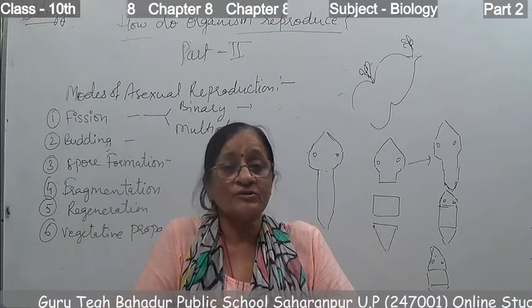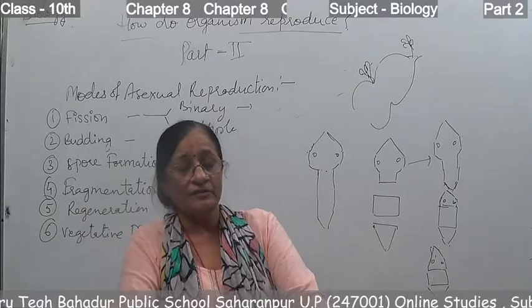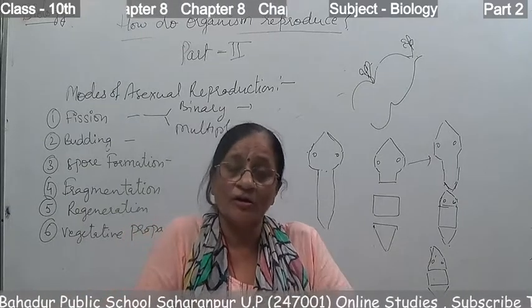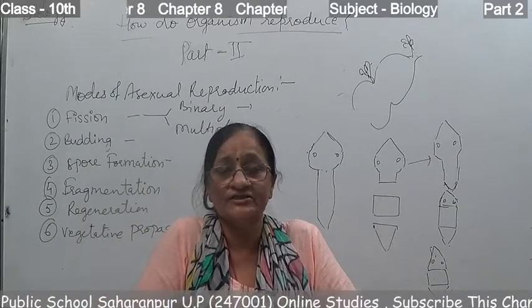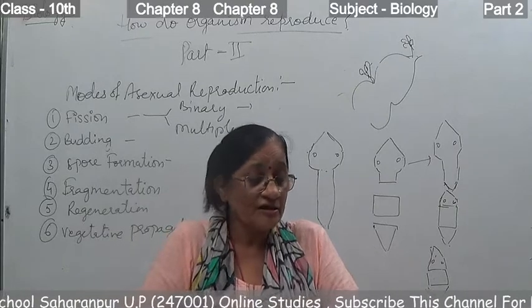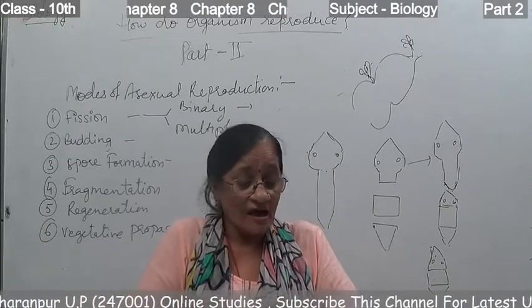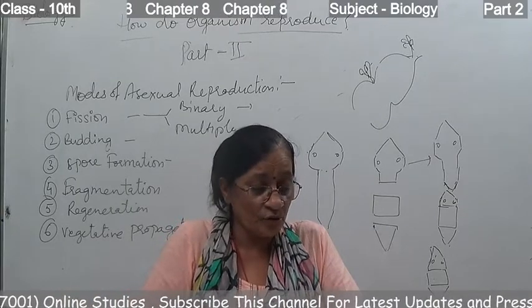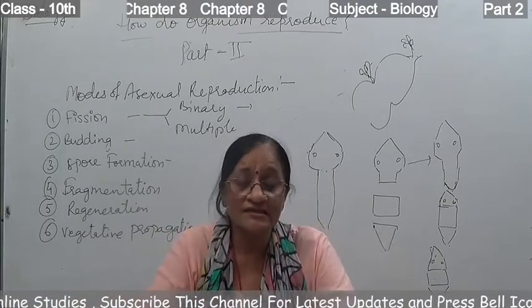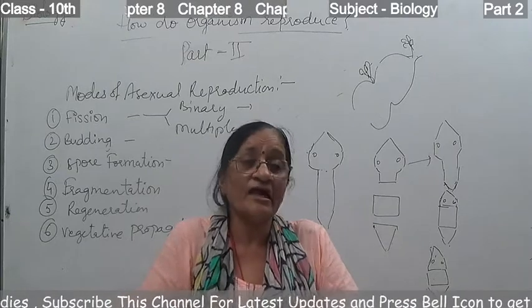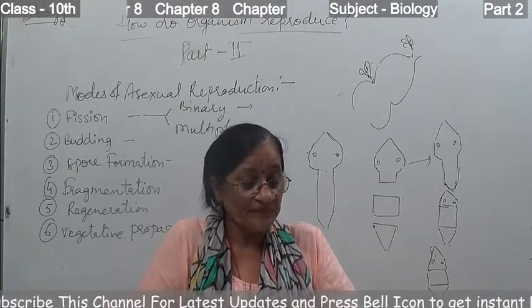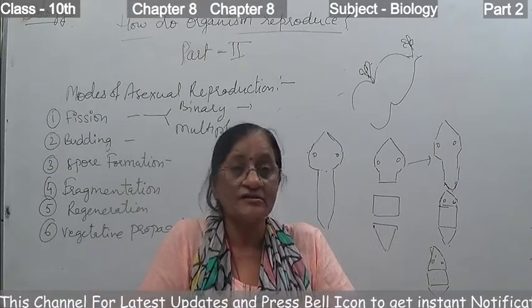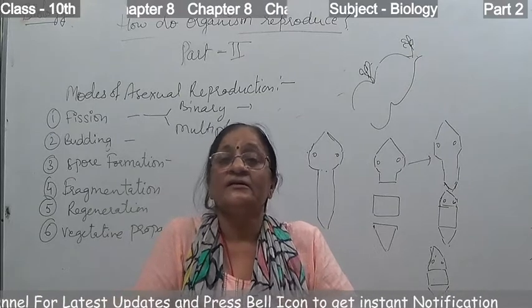And the last method of artificial vegetative propagation is tissue culture. In this process, a piece of tissue is cut off from the growing tip of the plant, and the cells are separated and kept in nutrient medium under controlled conditions.